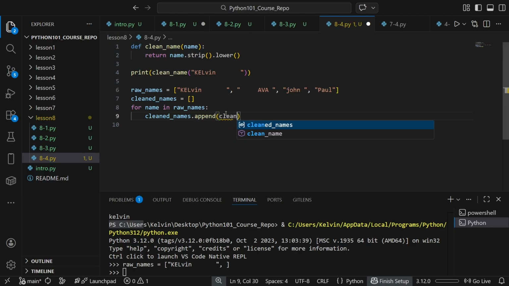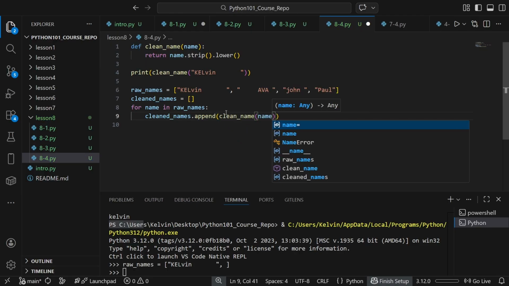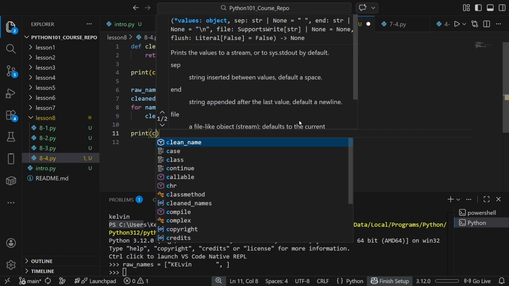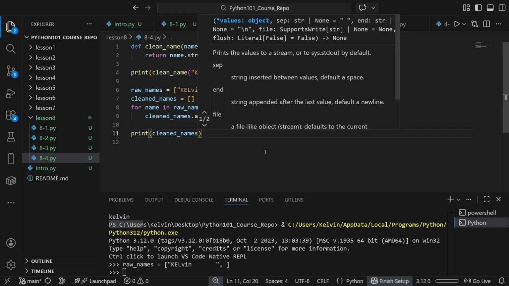For every value in raw names, it'll apply this line of code until we run out of values in the list. Let's see what cleaned names looks like afterwards.